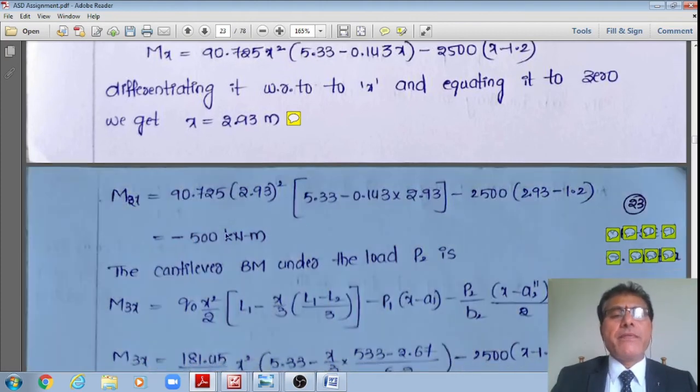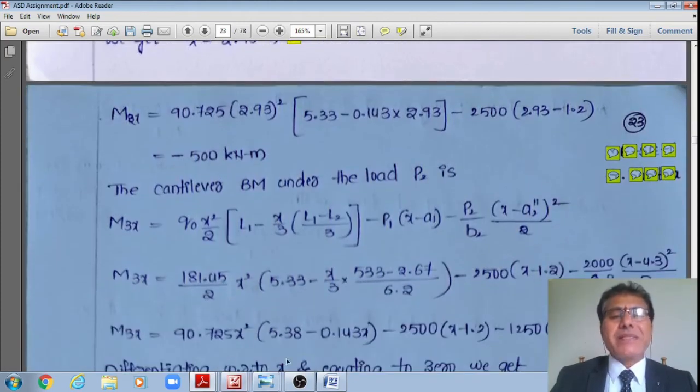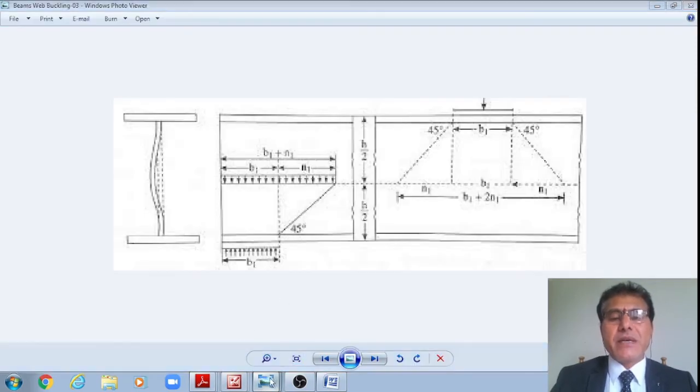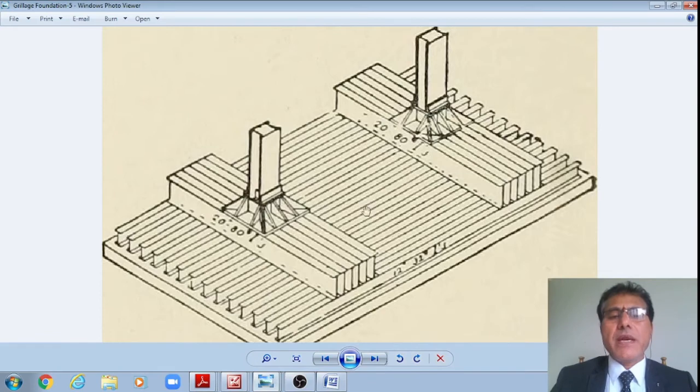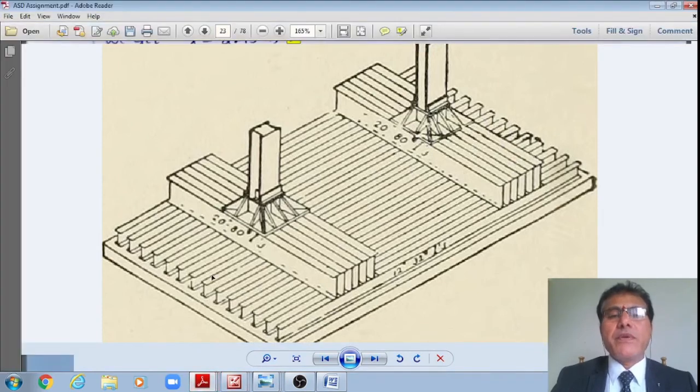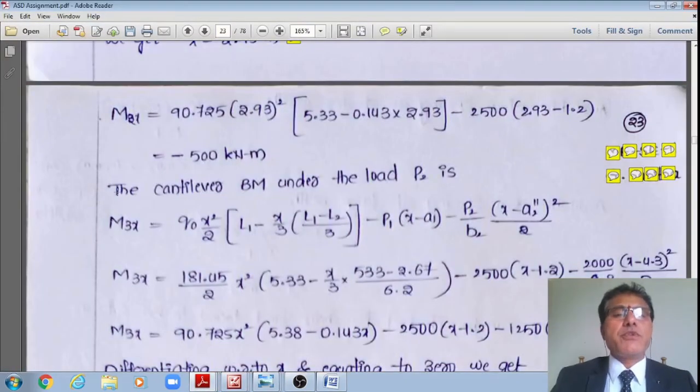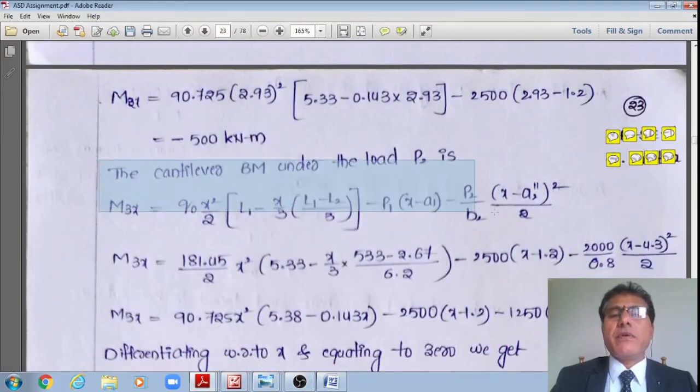Similarly, now I'll consider a section XX at a distance x from the left end, below this base plate. For that, the lower bound is this distance, the upper bound is this distance, which I'll check later. If it is okay, then I'll substitute into the general equation of the bending moment.